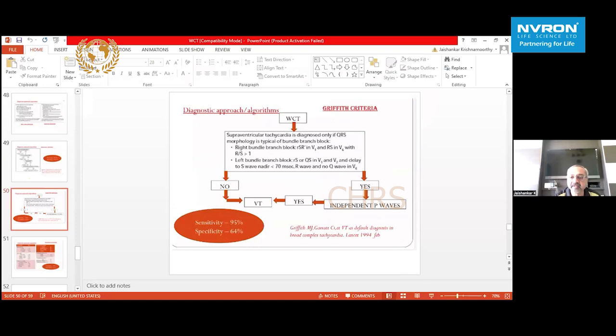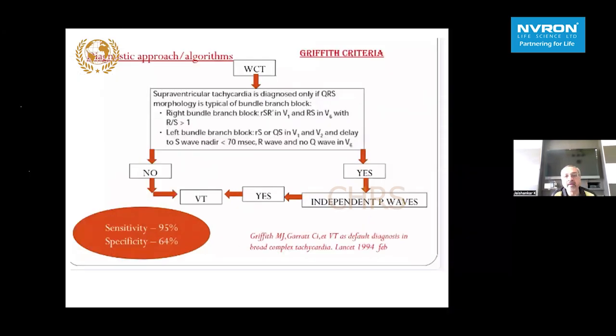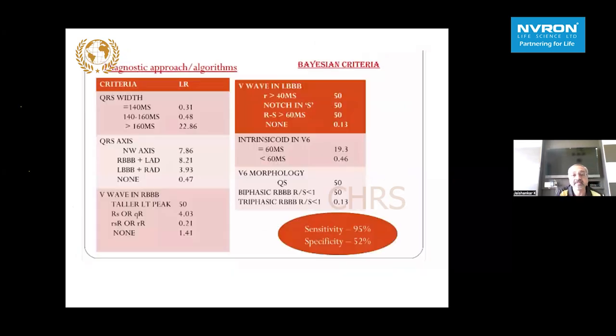There is the Griffith criteria also, which is going to look at only right bundle branch block or left bundle branch block pattern, and peak to nadir of S wave. That also differentiates VT from SVT, and we have to just look at the QRS duration, the initial inscription to the peak or the nadir of S wave less than 70 millisecond strongly favors an SVT.